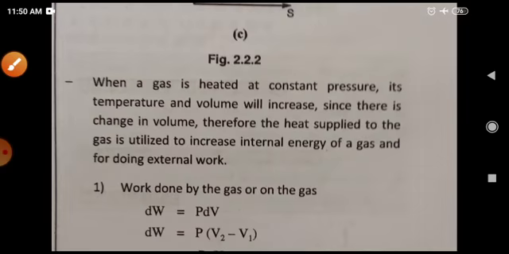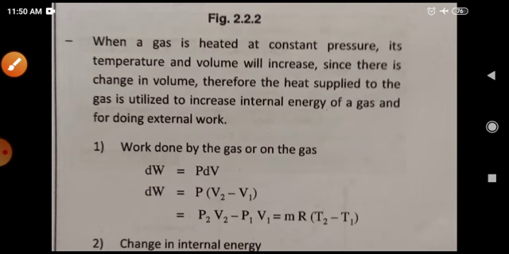Now when a gas is heated at constant pressure, its temperature and volume will increase. Since there is change in volume, the heat supplied to the gas is utilized to increase the internal energy of the gas and for doing external work.